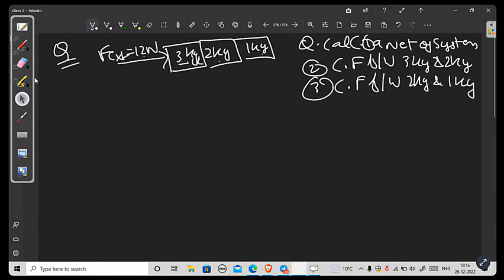So start. This is a 30 seconds question, not even a 1 minute question, if you have rightly understood the formula.